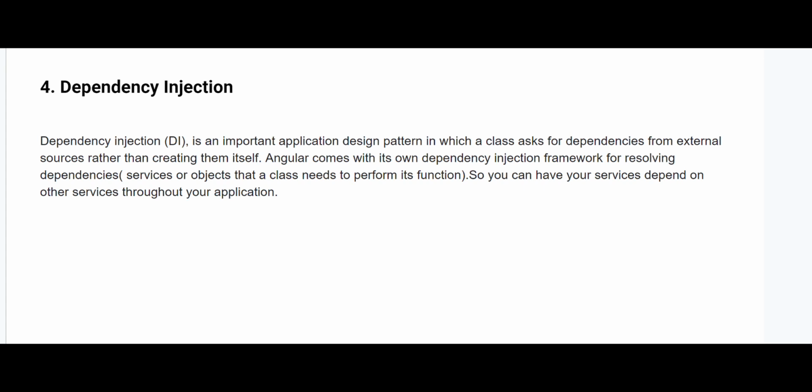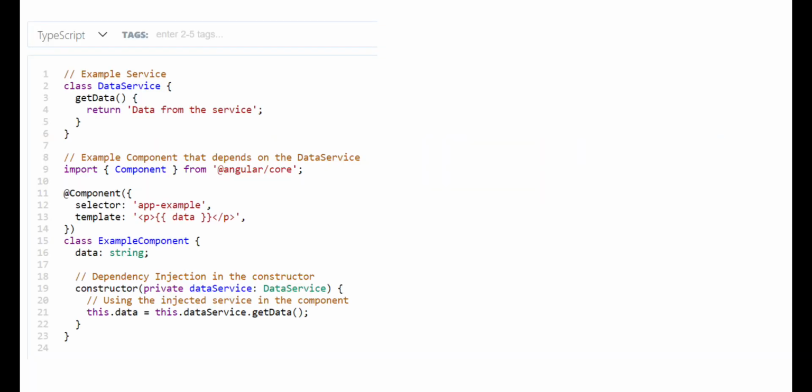We're gonna also introduce dependency injection in Angular. Dependency injection is an important application design pattern in which a class asks for dependencies from an external source rather than creating them itself. Angular comes with its own dependency injection framework for resolving dependencies. These are services or objects that the class needs to perform its function. So you can have your own services based on other services throughout your application. Let's check this part of the code.